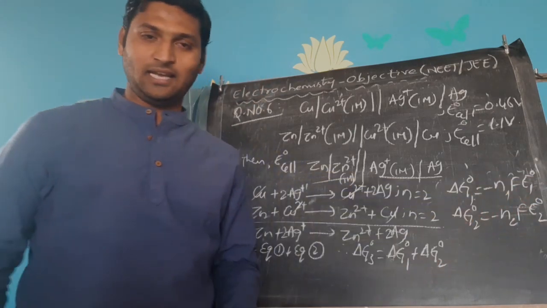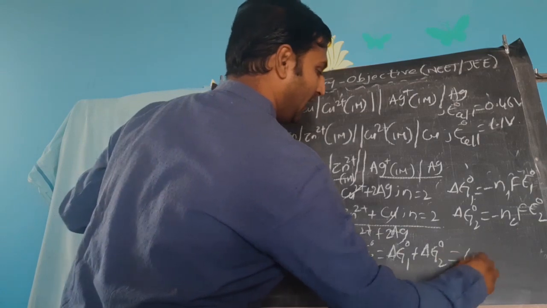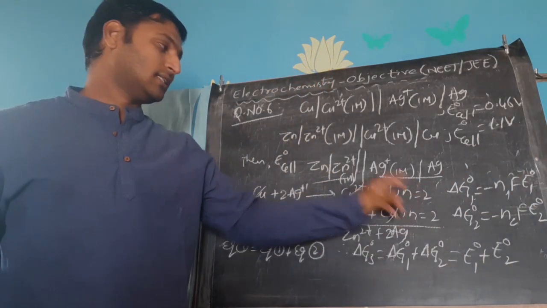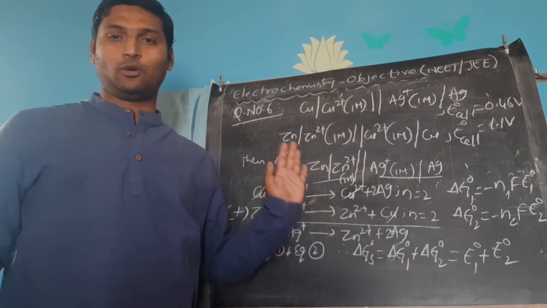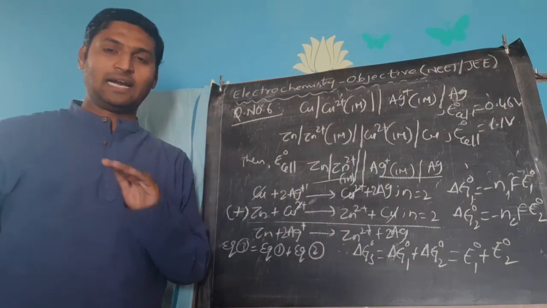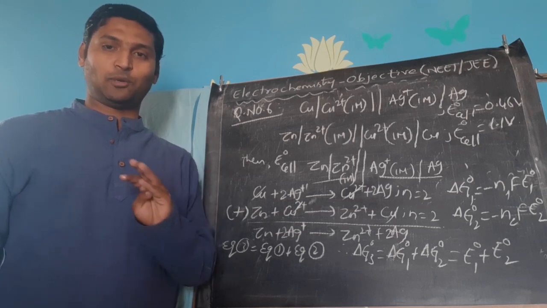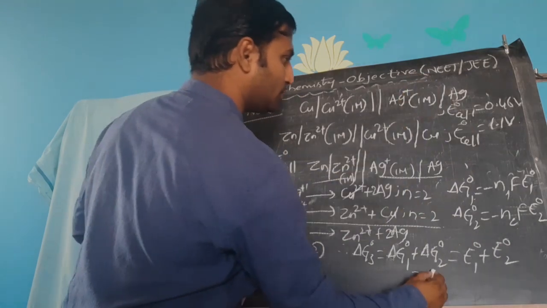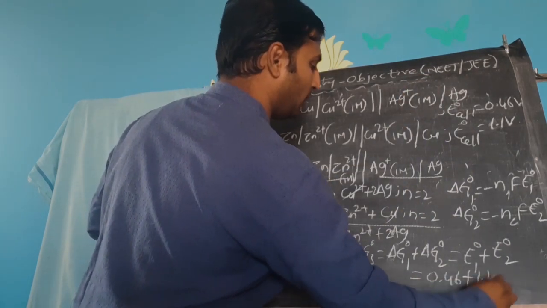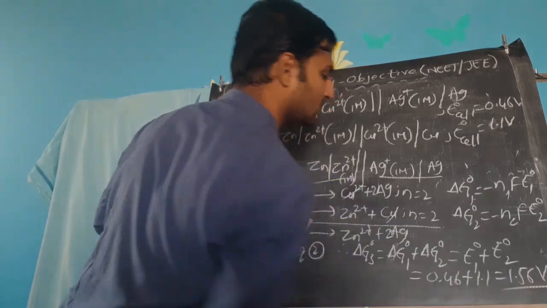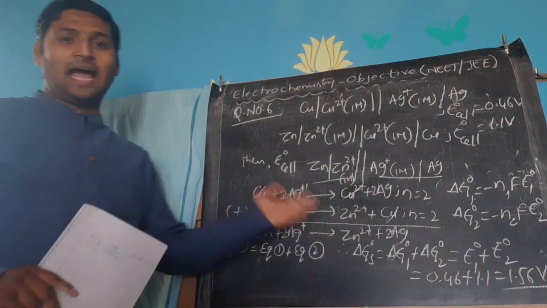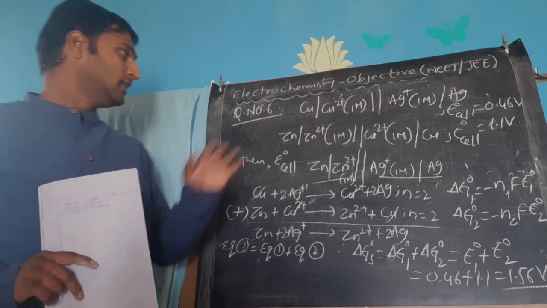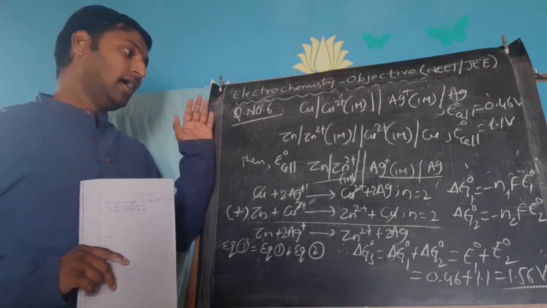E naught 1 and E naught 2. So, directly I can add E naught 1 plus E naught 2. Please understand, since the electrons are same, we are adding the electrode potentials. Otherwise, you can't simply add electrode potential because it is an intensive property. Having said that, it is a shortcut of course. 0.46 plus 1.1 gives you 1.56 volts, which was as per the SRP values present in the electrochemical series. Clear? That was question number 6.